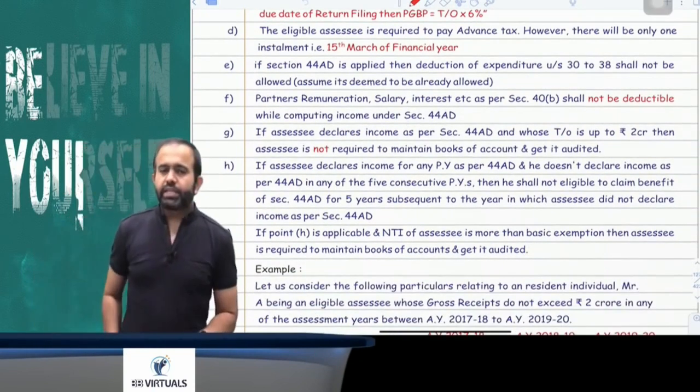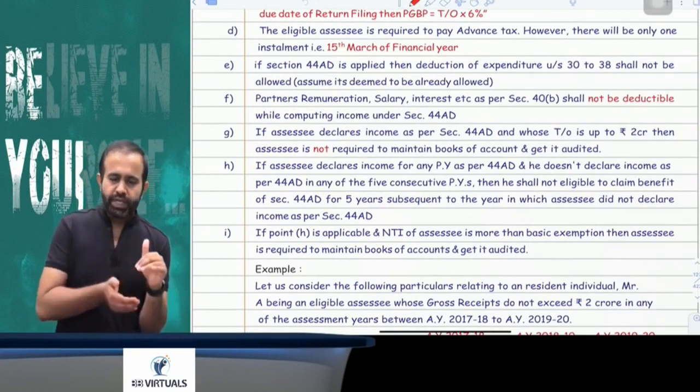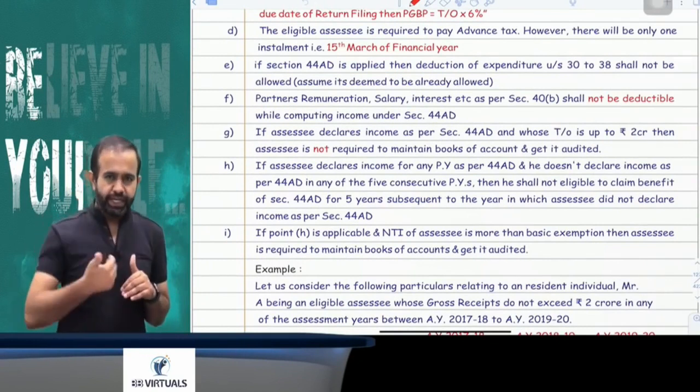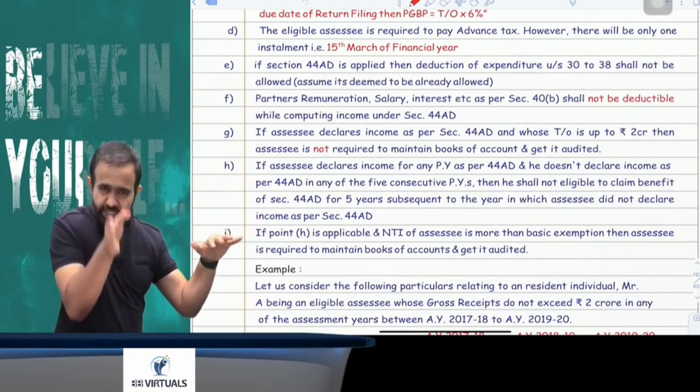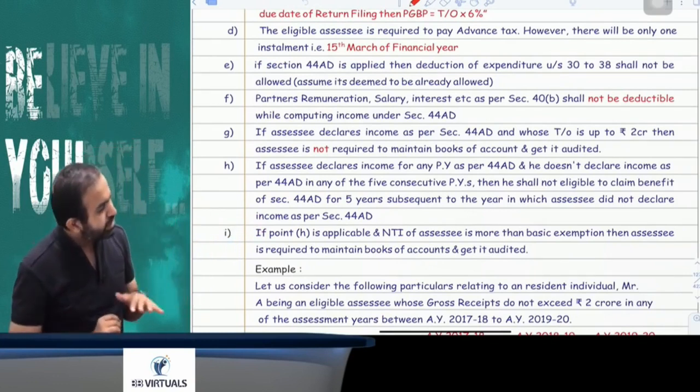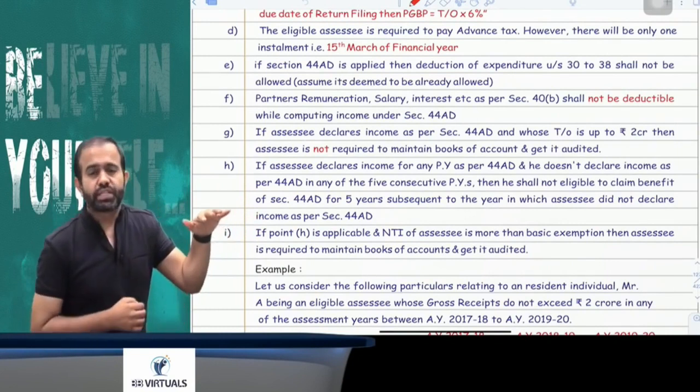Now try to understand, there is one interesting part. This section says that if in 1 year you opted for section 44AD, then for the next 5 years you have to opt for section 44AD. Means if in 1 year you have opted for section 44AD, then for the next 5 years also you have to opt for section 44AD.